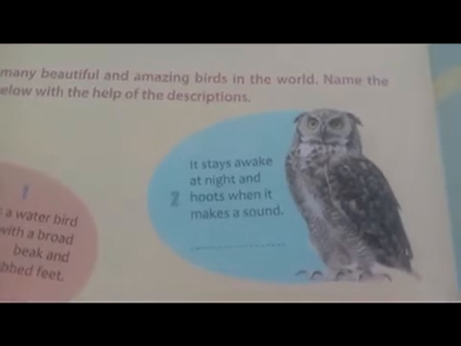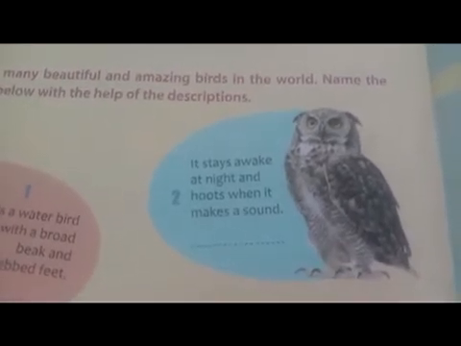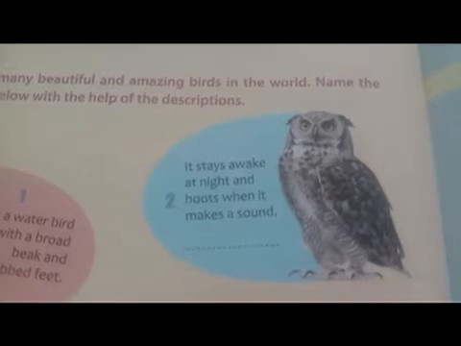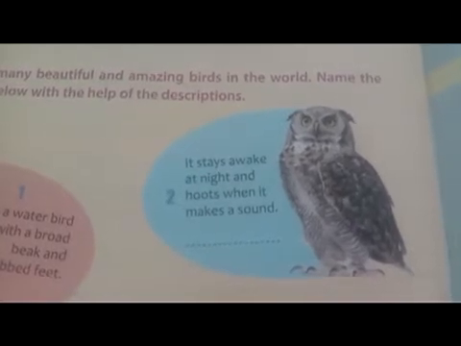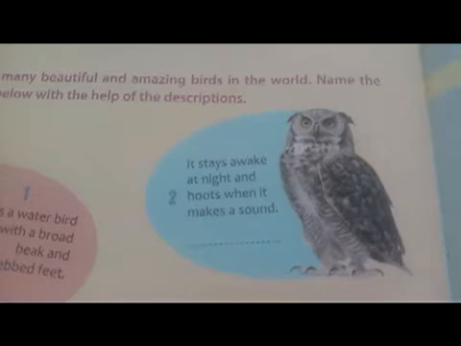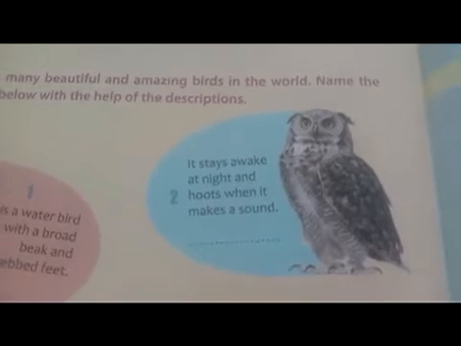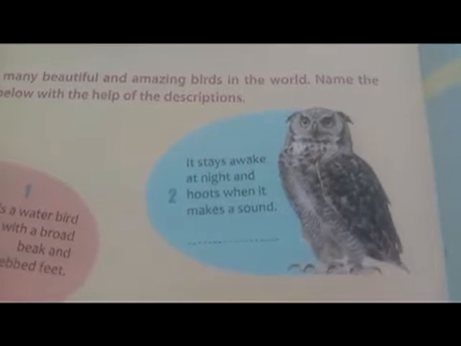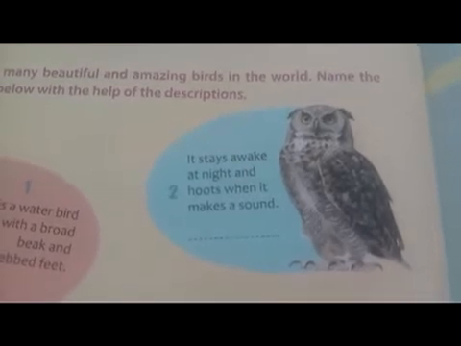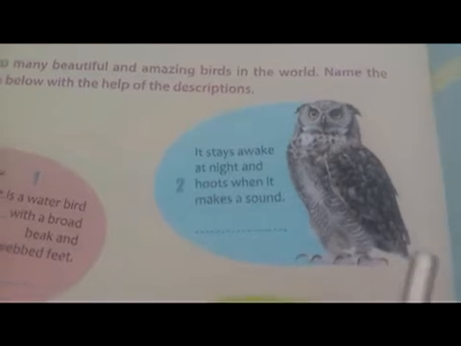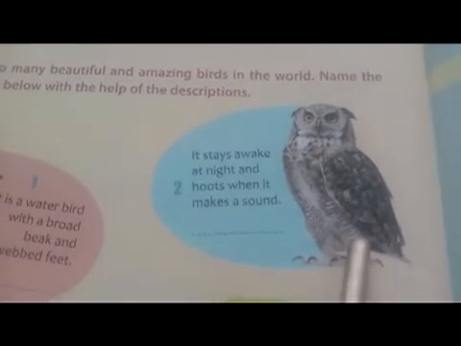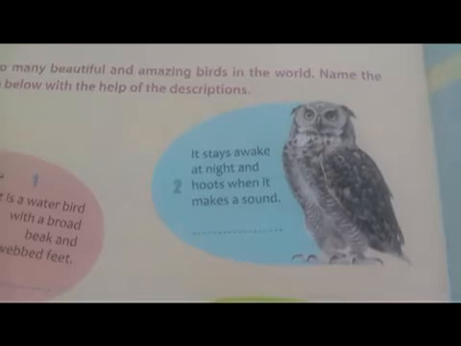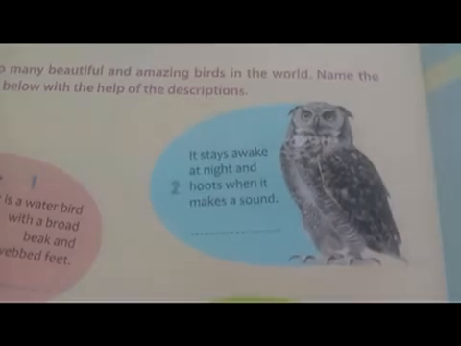Now look at the second picture. Yes, you might have identified it with the help of the picture, but let's read the description. It stays awake at night and hoots when it makes a sound. Do you know, children? This bird stays awake. Awake means जागता रहता है, सोता नहीं है रात को.